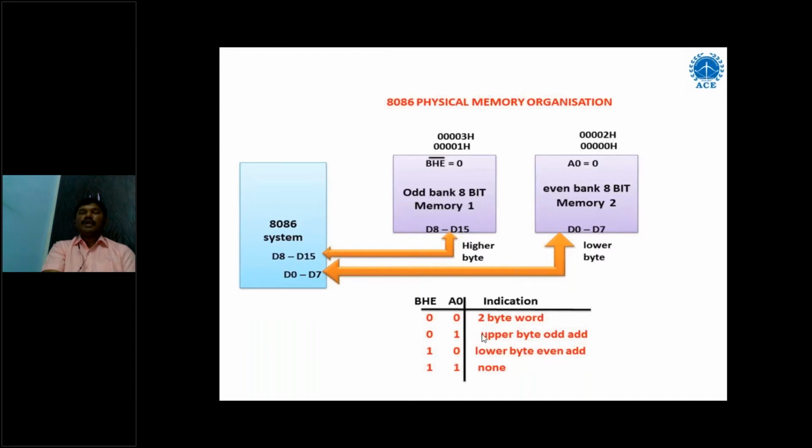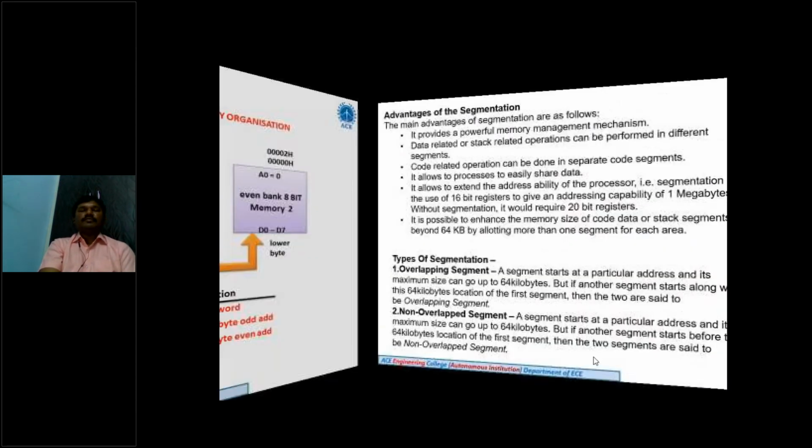Suppose it is 0, 1. How is it calling the higher byte, or upper byte, of data? See, BHE equals 0, which means BHE bar equals 1, so it is active. Here it is 1, and A0 is 1, so the lower byte will not be read. Like that, it may call 2 bytes of data, it may call only the higher byte, or it may call only the lower byte. When both are 1, 1, BHE is 1 and A0 is 1, then no byte will be called.